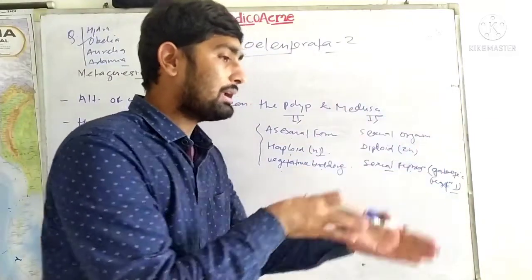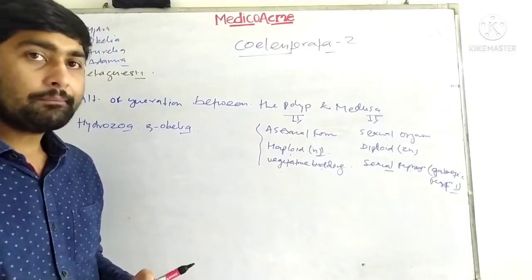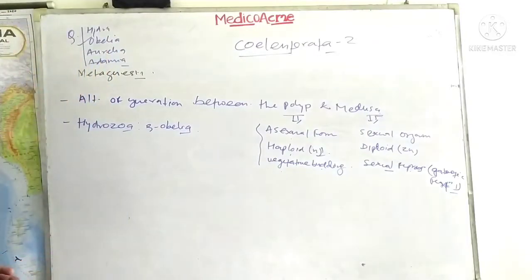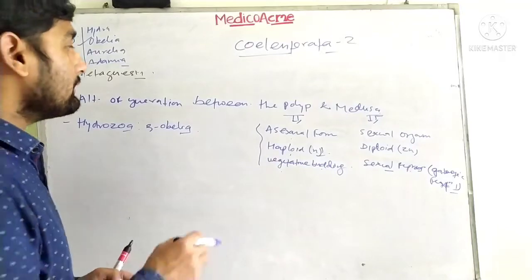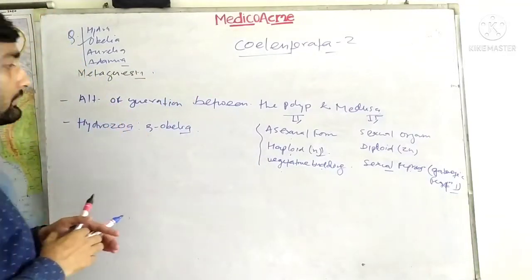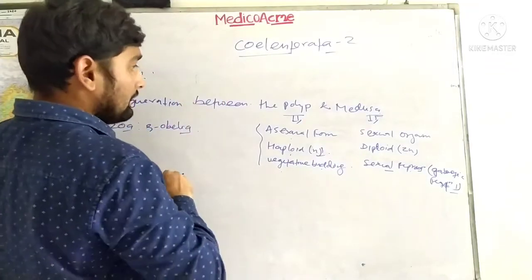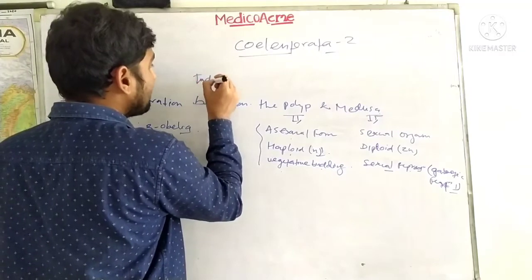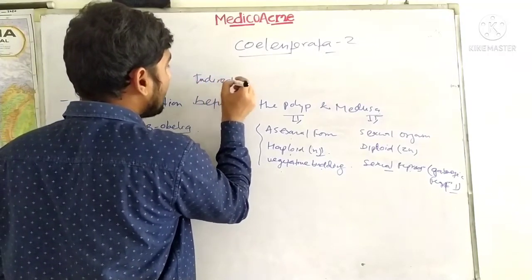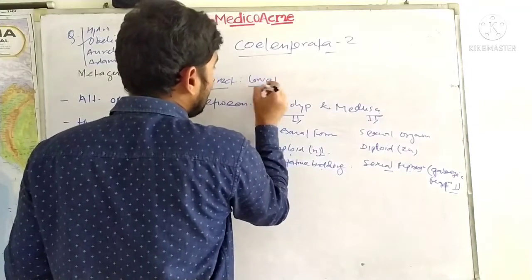Let's look into what is happening in this organism. Remember, the life form which goes through metagenesis has indirect development. Indirect development means they have a larval stage, which is not found in Hydra.